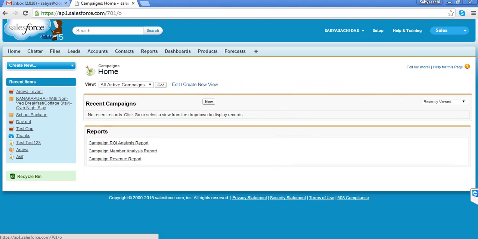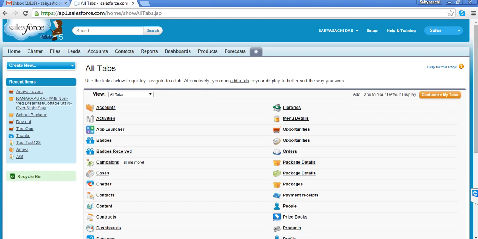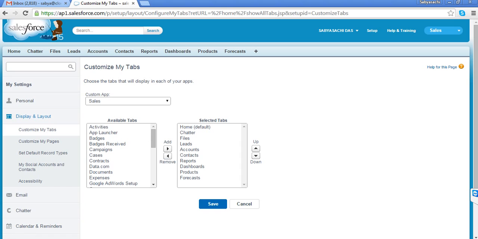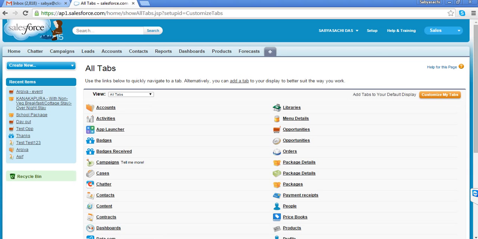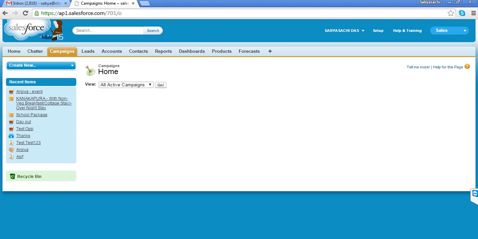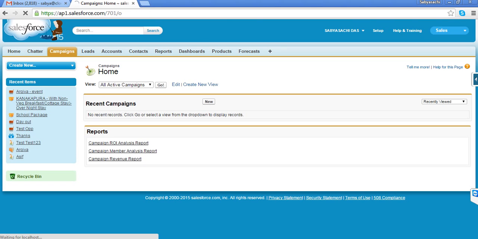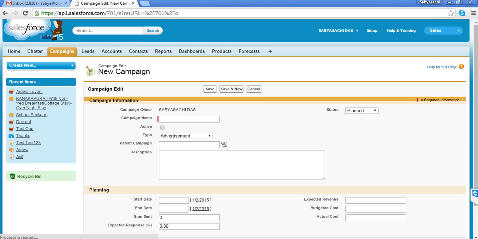I'll do one thing, I'll get that Campaign object here in my tab. So to get that, I am clicking on this plus sign here. After that, customize my tab, and then I will get this Campaign object on my right hand side, and I can put it before the Lead object. So this is how I can customize my tab. So now, whenever we are doing any campaign, I can maintain all the campaign information here. So I'll just create a new campaign.